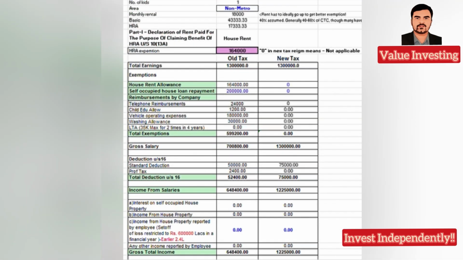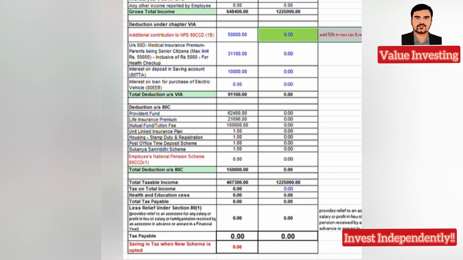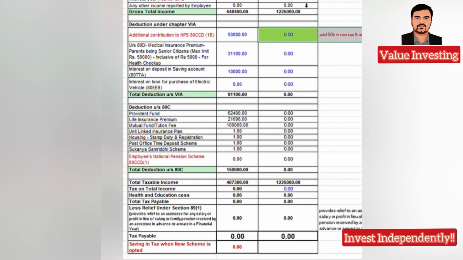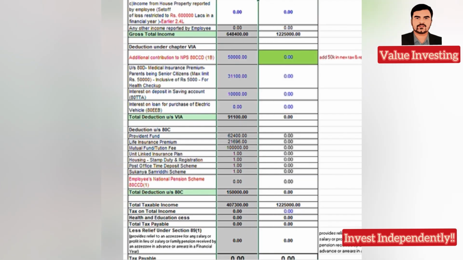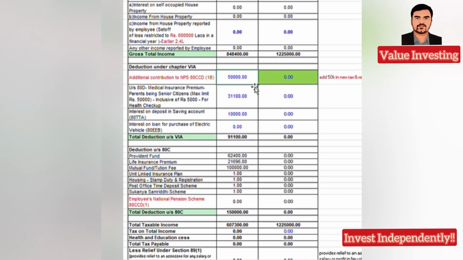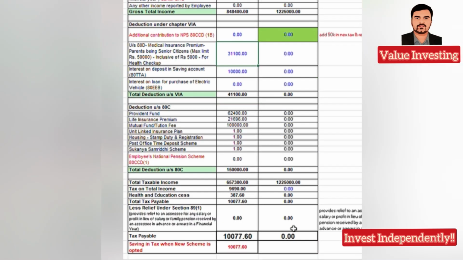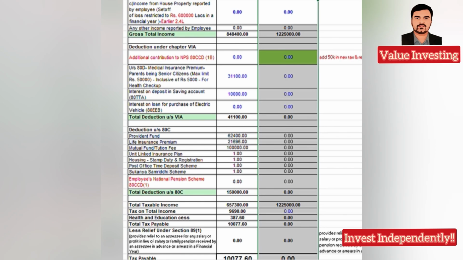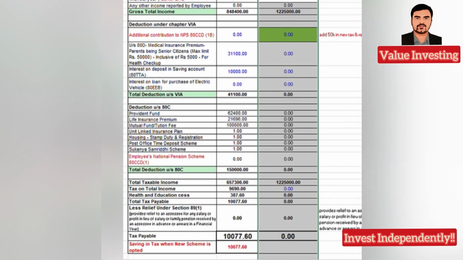Instead of 15, you get back to 13 lakhs. There is no tax on both old and new tax regime if you have enough documentation. But in case of old, you need to have a lot of things, including your home loan, etc. If I make home loan zero, if I make NPS zero, the scenario is different here. You can see that, I'll show you. See, the saving is around 1 lakh. So if you don't have anything to show as prepaid, it is always better to choose the new tax regime even for the 13 lakh slab.